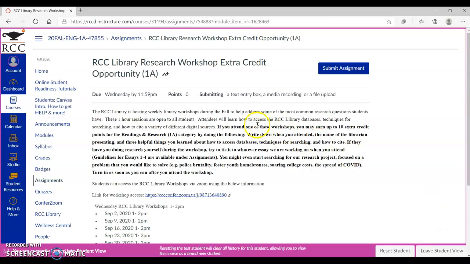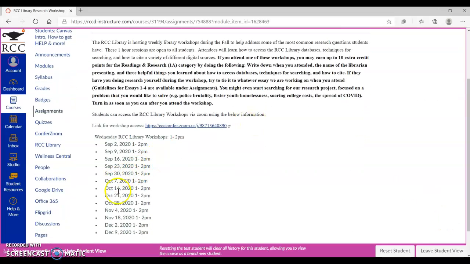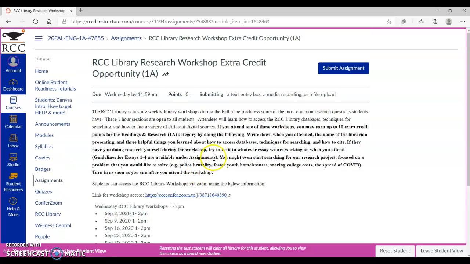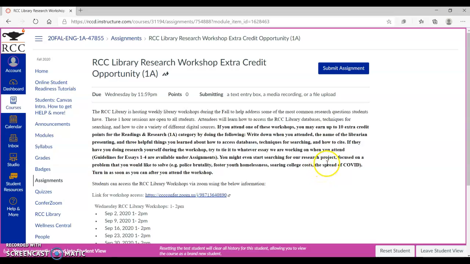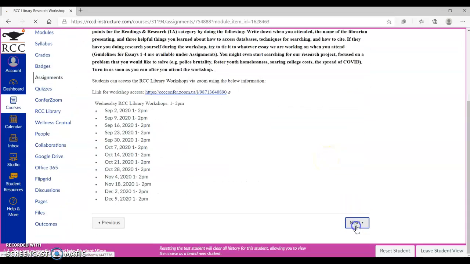For Wednesday, I also wanted to point out that there is yet another research workshop. If you want to do that for extra credit, you can use that to get more help on finding sources for Essay 3.